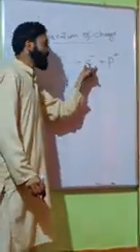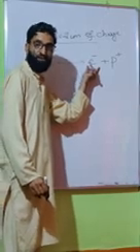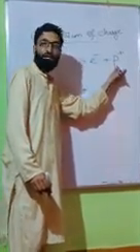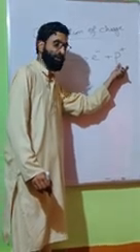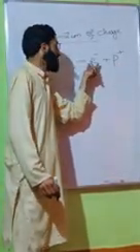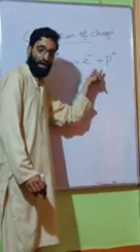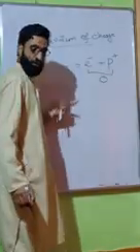Now, what is the charge of an electron? It's minus 1.6 into 10 to the power minus 19 coulomb. And what is the charge of a proton? It's plus 1.6 into 10 to the power minus 19 coulomb. That means two equal and opposite charges are produced on the dissociation of a neutron. Here again the net charge will be equal to 0. Therefore charge remains conserved. Clear?